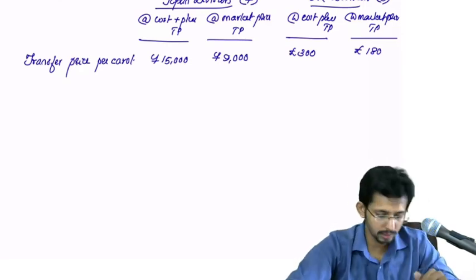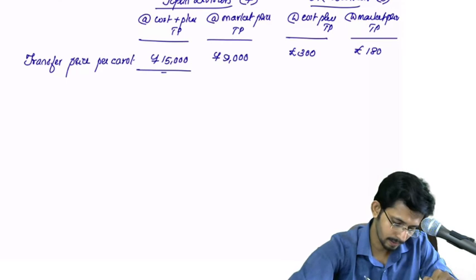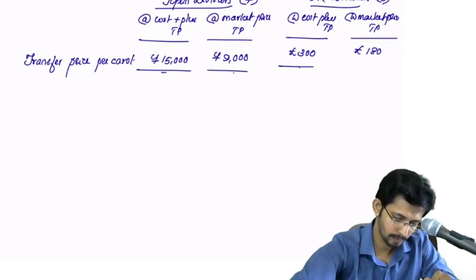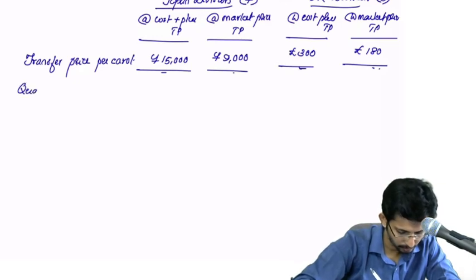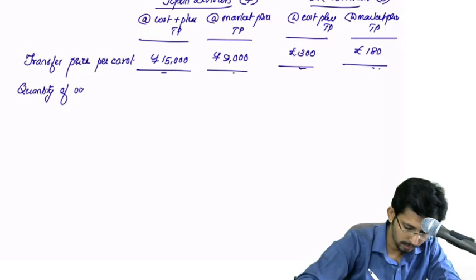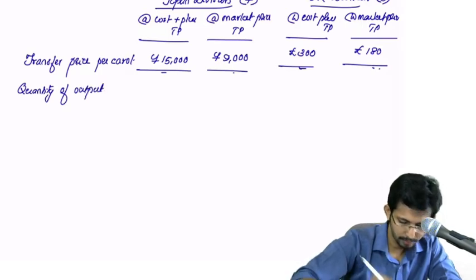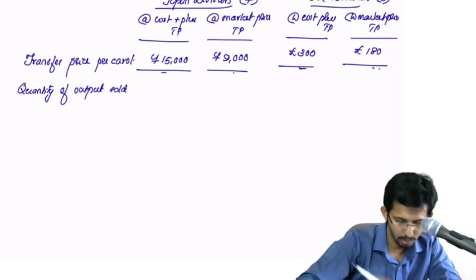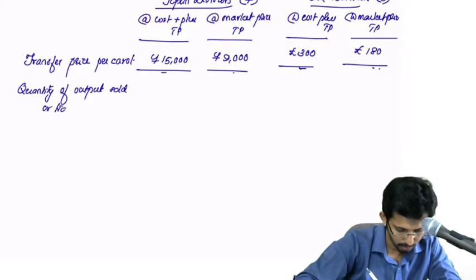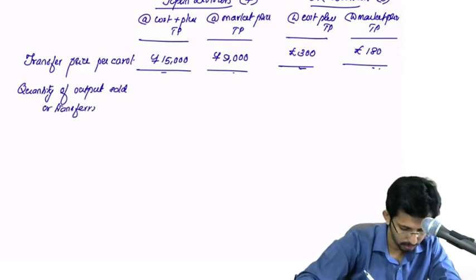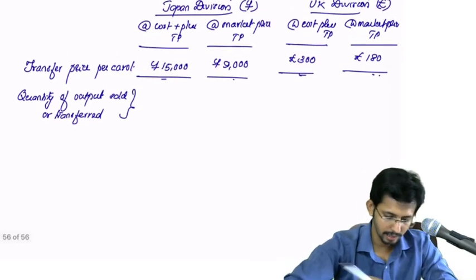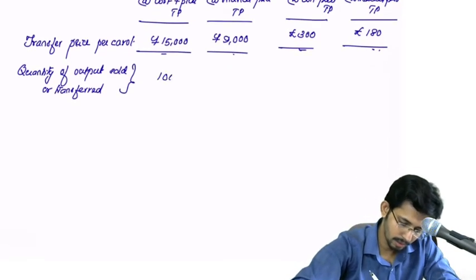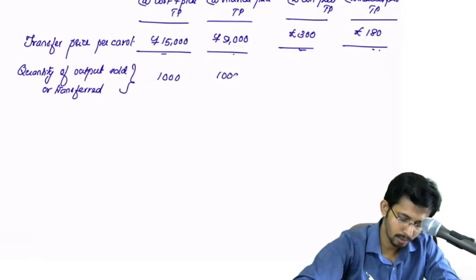Okay. Now what do you have to do? You have to find out the profitability statement. Okay. Quantity of output sold or transferred. Here Japanese division, they have sold 1000 carats, here also 1000.